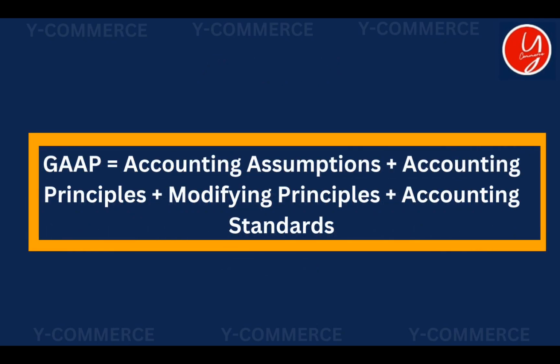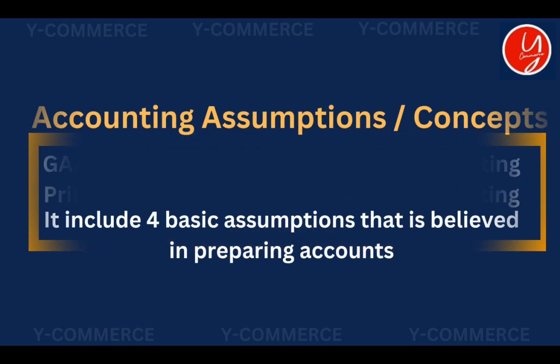So, what is GAAP? When we study GAAP, we have to see how it is broken down. GAAP is mainly broken down into 4 parts. The very first part is accounting assumptions, then accounting principles, modifying principles, and accounting standards. Here we are going to discuss the basic assumptions on which the accounting laws are built, and also the principles that guide the accounting procedure.